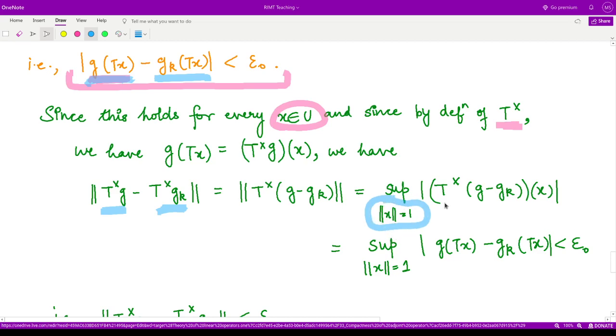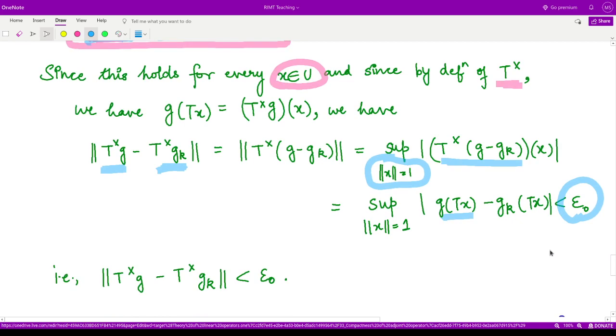Here we can apply the definition for T cross g and T cross gk, so you'll have g of t of x and gk of t of x. Now because for every member it is less than epsilon naught, its supremum also has to be less than epsilon naught. So the norm here is less than epsilon naught.